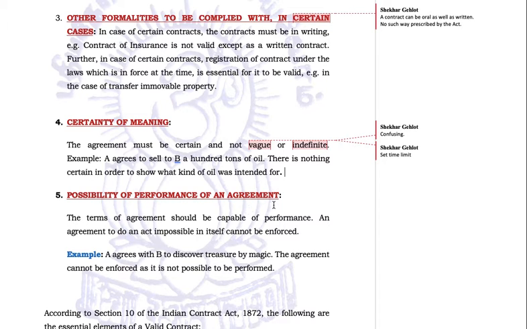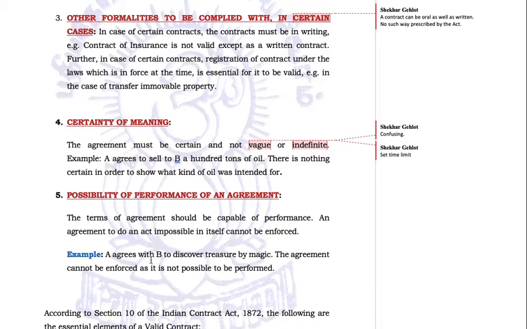Possibility of performance of an agreement. The terms of the agreement should be capable of performance. An agreement to do an act impossible in itself cannot be enforced. So this is another essential of a valid contract, that the performance of the contract should be possible. Like I can say, you pay me 1,000 rupees and I'll go to the moon and bring the moon to you. It cannot be done. I cannot definitely bring the moon to the earth, so that is impossible.